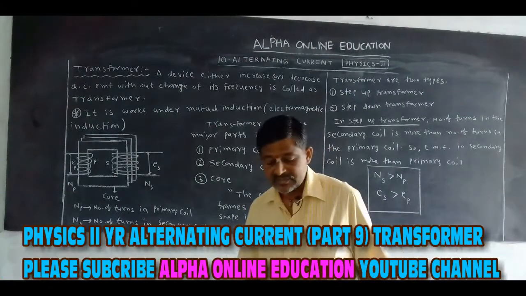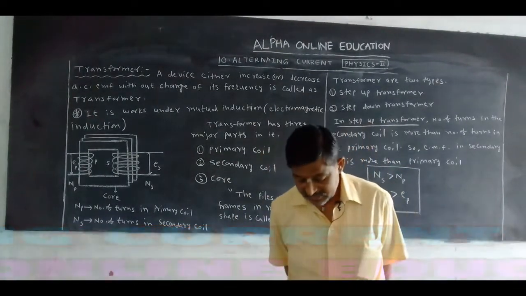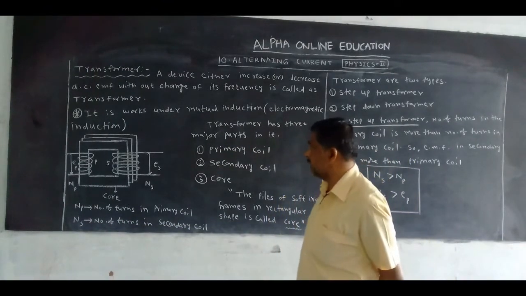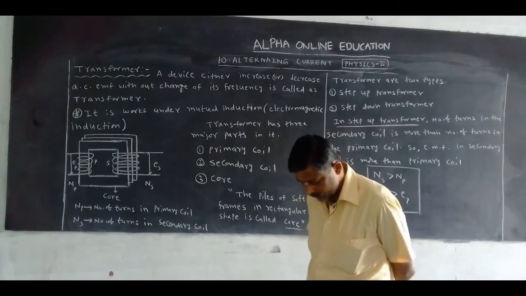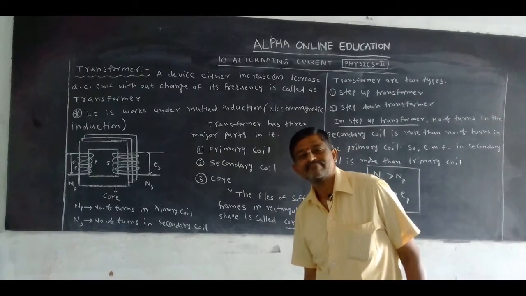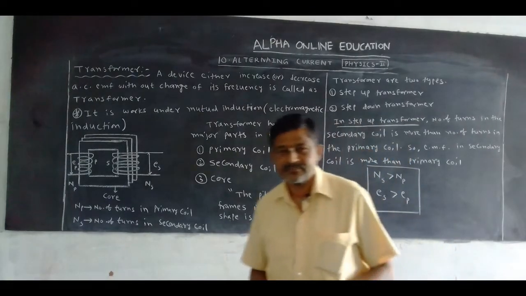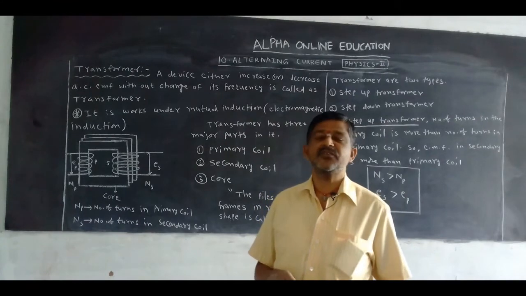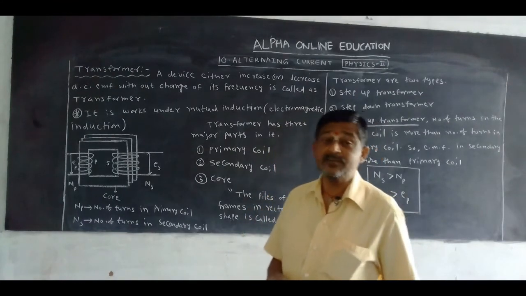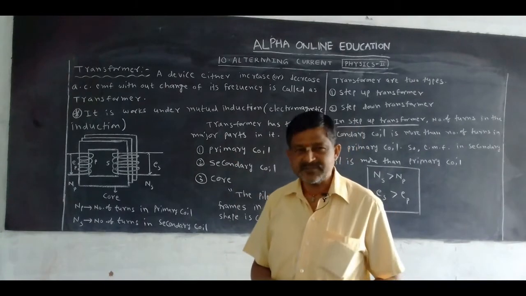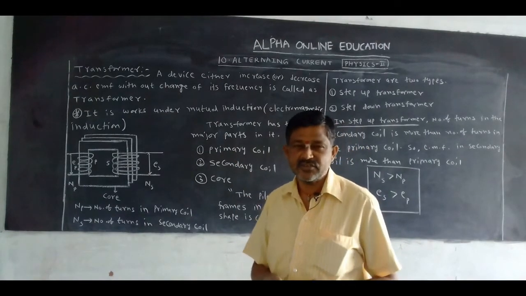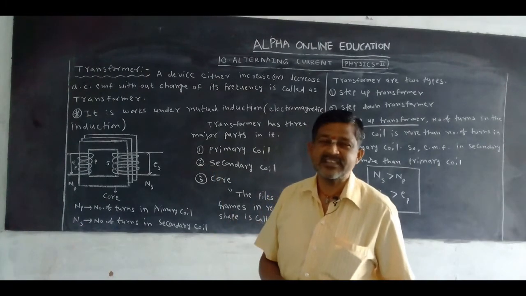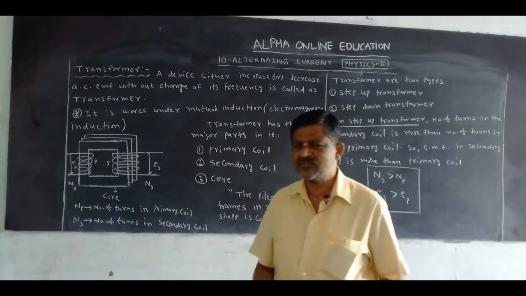Now, this is a very important topic. Why? This word we can hear in our daily life also. Transformer. Now, what is a transformer? We know that in every street it is present. Otherwise, in every apartment a transformer is present, and in substations a transformer is present. When the current is switched off in our houses, in our area, we can say the transformer has failed. So, what is a transformer?